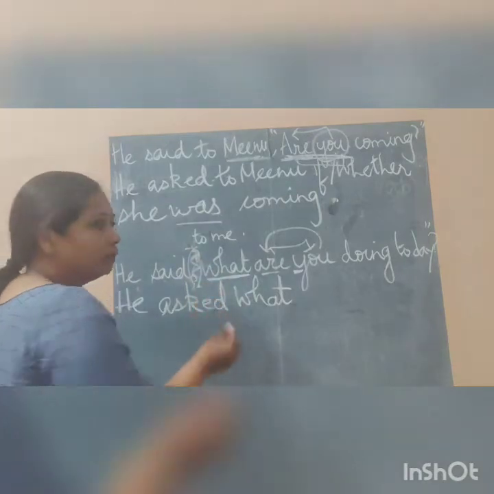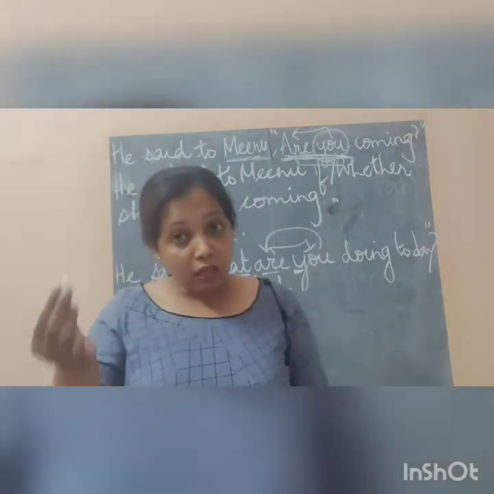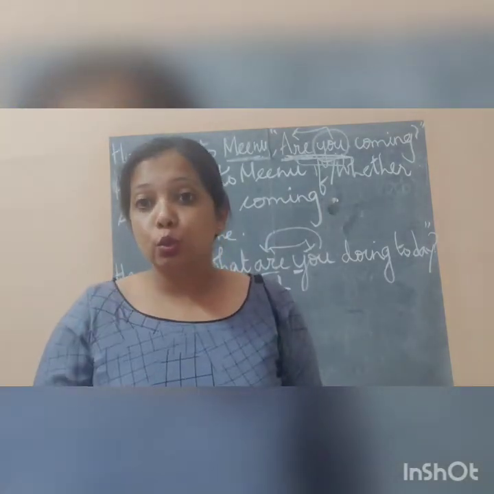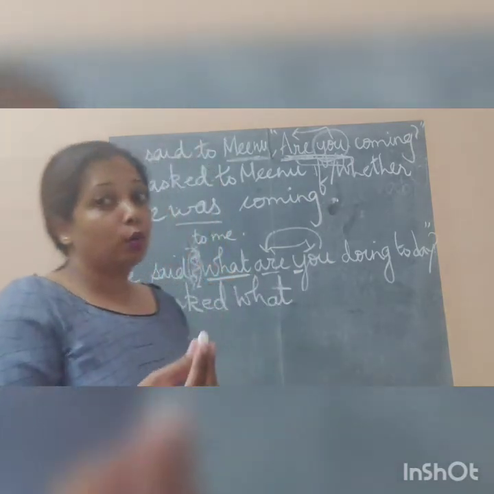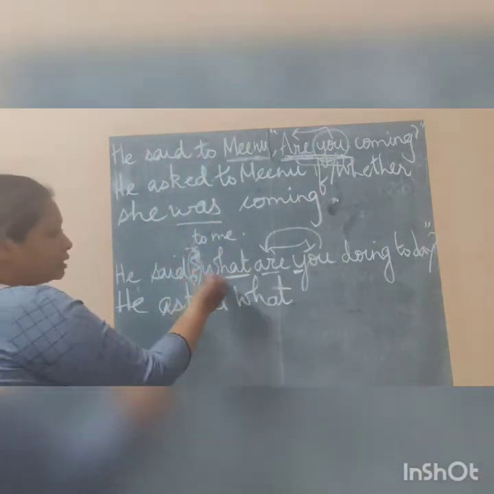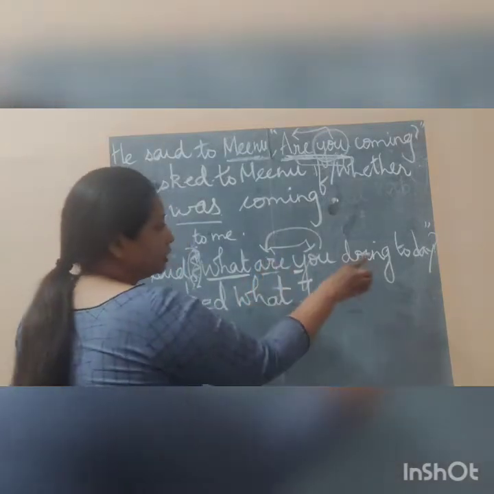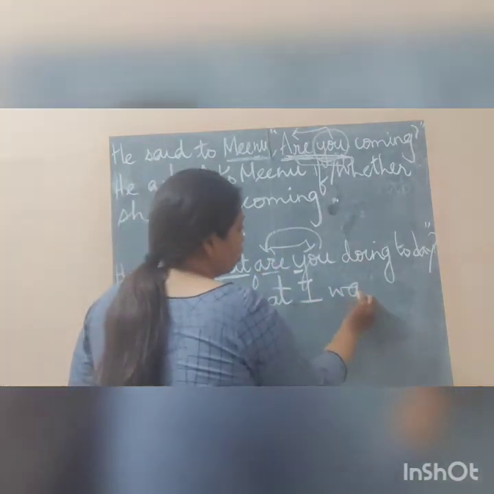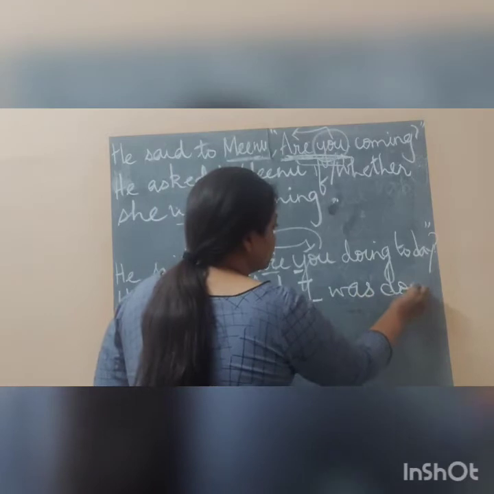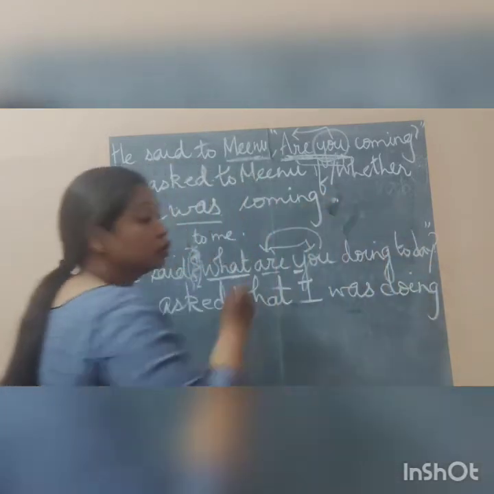The object is invisible here, but it is understood that the object is to me. So what will that be? That means I. I hope this is clear to you. So he asked what I, again continuous tense, what I was doing today.